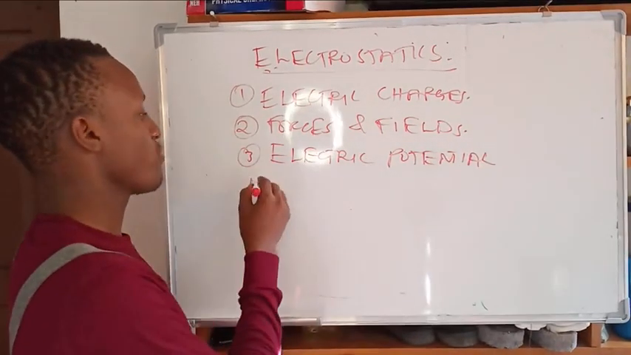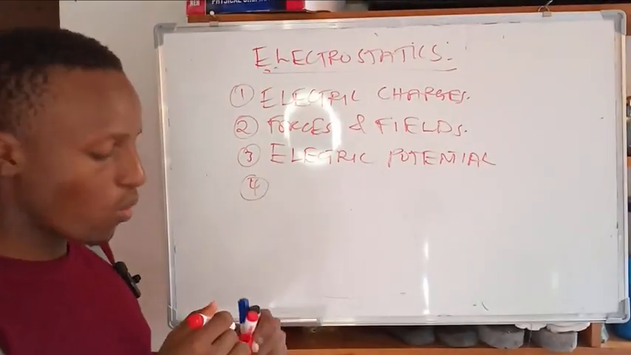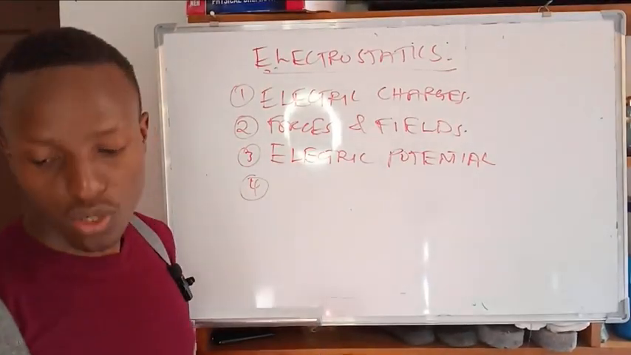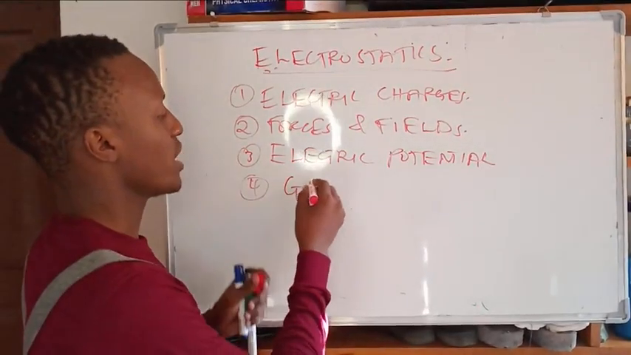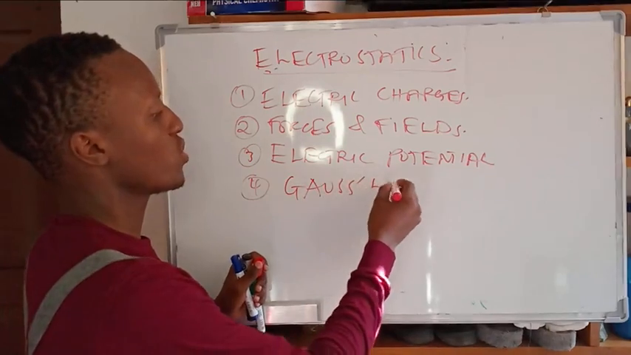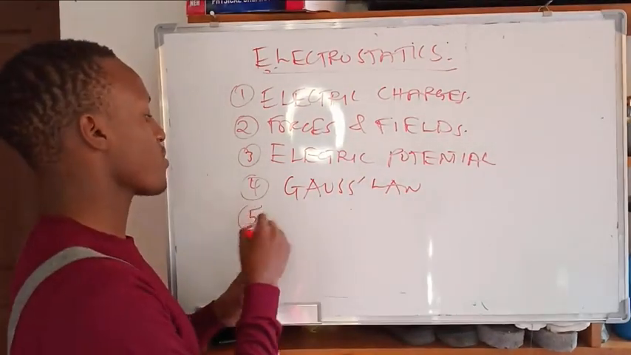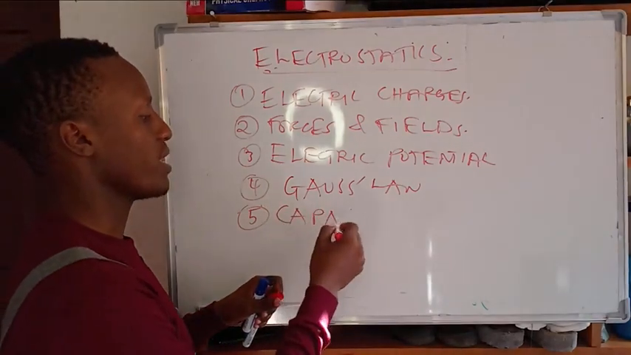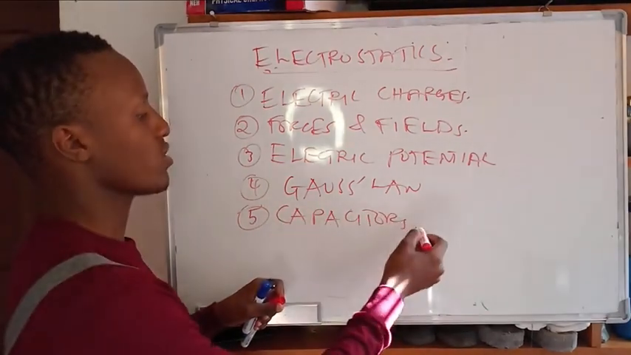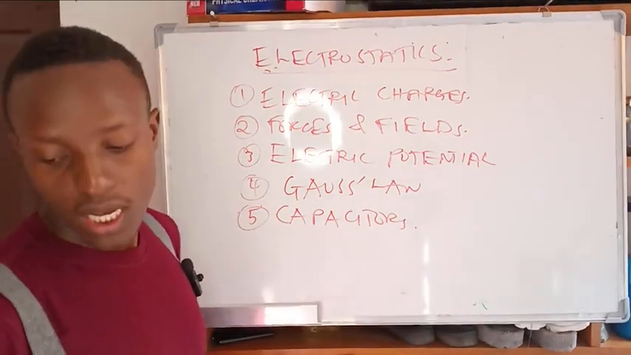Before you move anywhere, you just need to know the objectives that you need to learn in this topic. And finally, potential. So you need to know about Gauss's law. And the fifth is about the capacitor. You need to describe the capacitors.